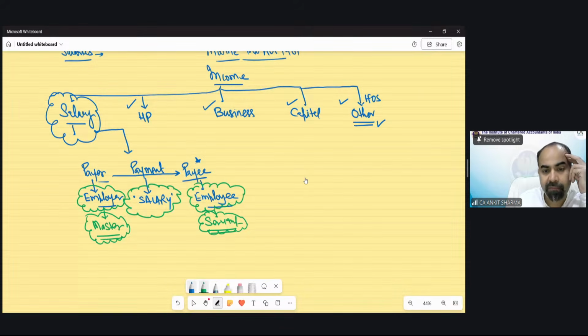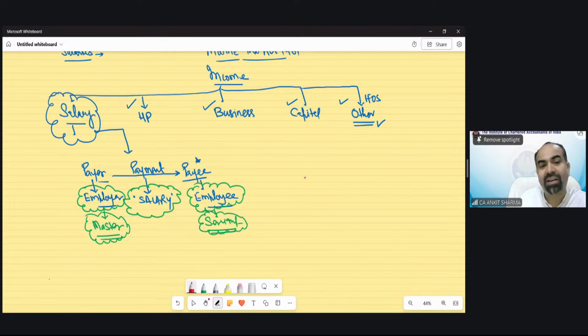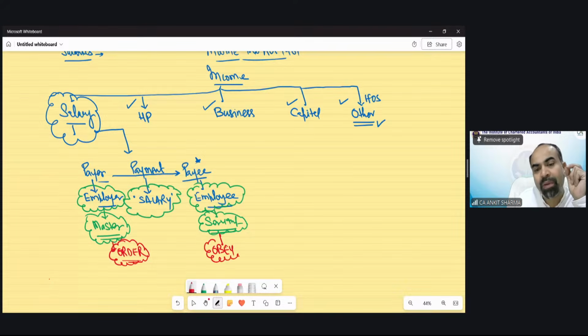In the master and servant relationship, the basic characteristic is that one gives the order and the other needs to obey it. So this is the basic concept. If the payer has the power to give orders and you have to obey that order, that means you have a relationship of master and servant. That means you are an employer and the receiver is the employee. That means the payment would fall under the head of salary. So there should be a relationship of order and obey.